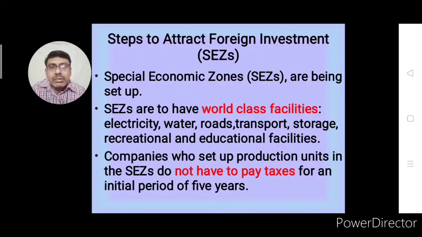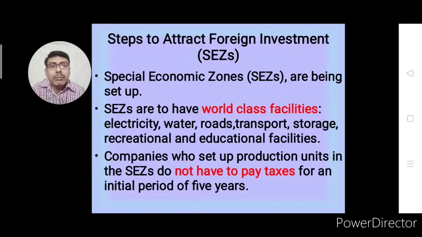These infrastructural facilities were developed in special economic zones, so that if any company wants to set up a new industry, basic facilities are available. Such special economic zones are set up away from city areas to avoid pollution in residential areas, and basic infrastructural facilities are developed by the government. So now it has become very easy for foreign companies or Indian companies to set up industries in India.